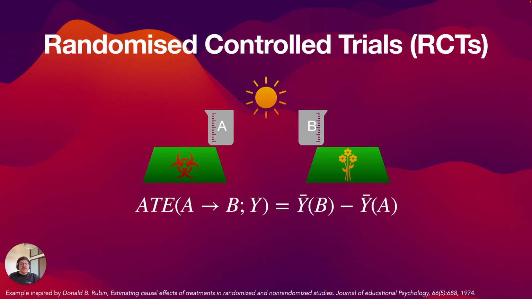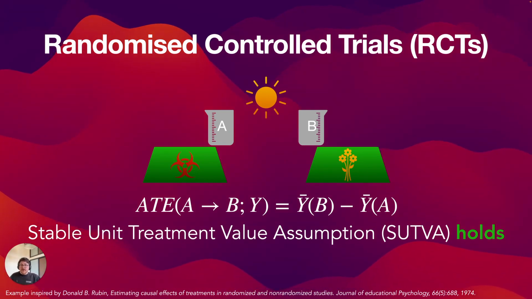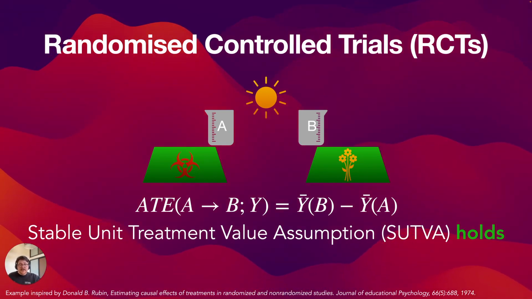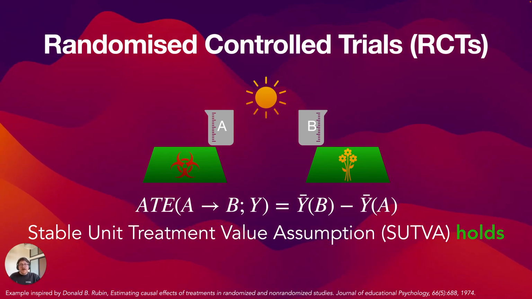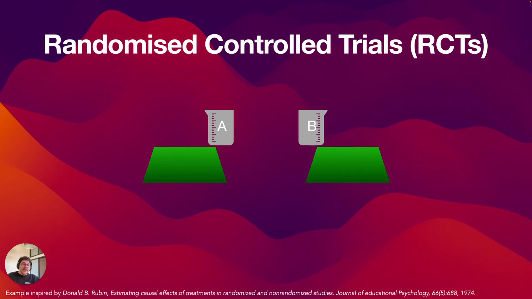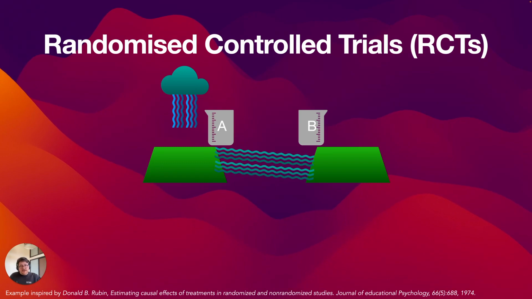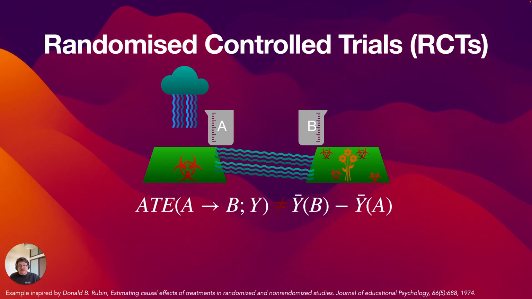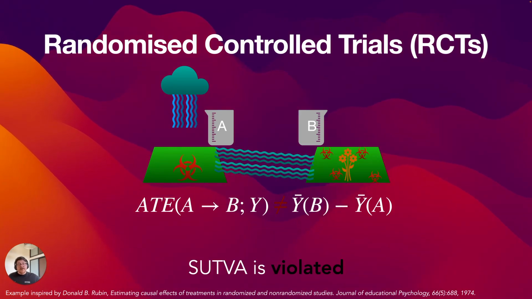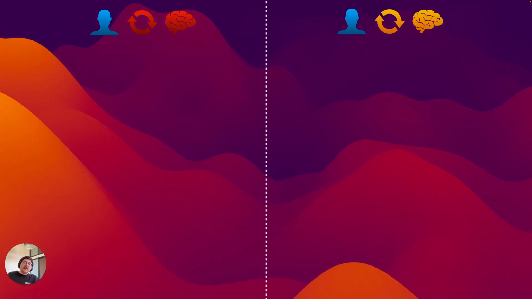One important reason why this works is something called the stable unit treatment value assumption, or SUTVA. SUTVA implies that whichever fertilizer we choose to apply to one plot of land does not affect the measured outcome on other plots of land. Now, imagine instead a situation where our plots of land neighbor each other, and after heavy rain, fertilizer spills over between the plots. Now, this will clearly muddy the experiment, and we can no longer measure the treatment effect. Indeed, SUTVA is violated.